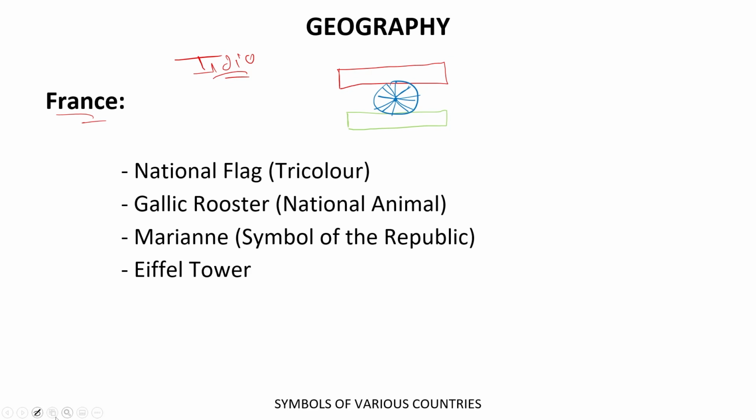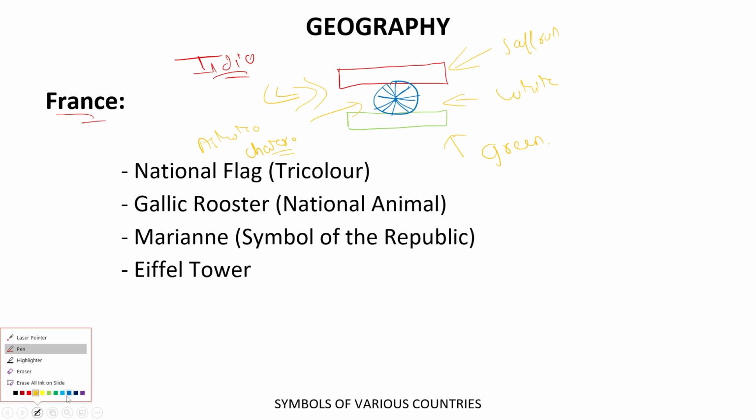So this is the tricolor of India. First color is saffron, second color is white, third color is green, and in the middle we use the Ashoka Chakra.